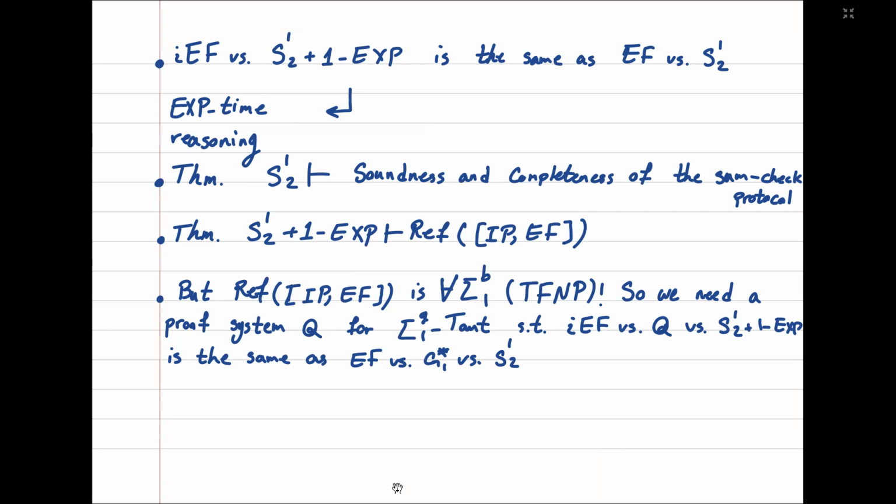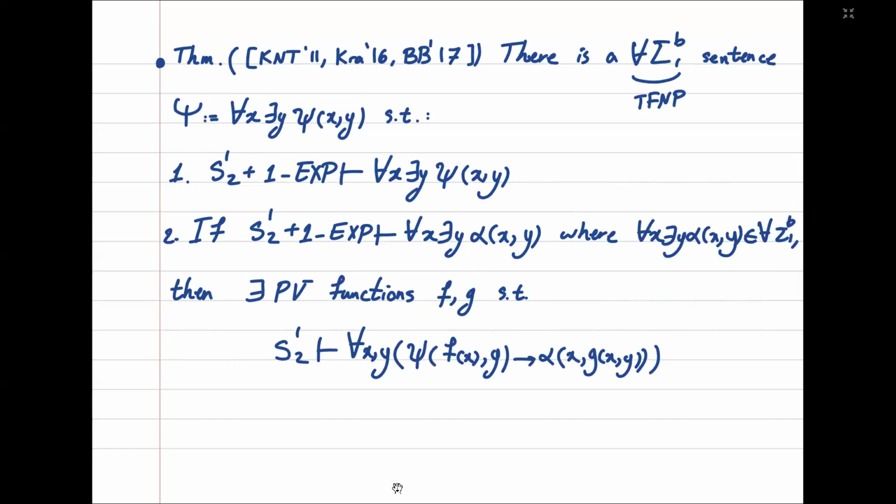So we need a propositional proof system Q that can work with Sigma Q tautologies, which correspond to the propositional translation of the TFNP problems, such that IEF versus Q versus S12 plus 1x is the same as EF versus G1 star versus S12. To this end, we use the TFNP characterization of S12 plus 1x.